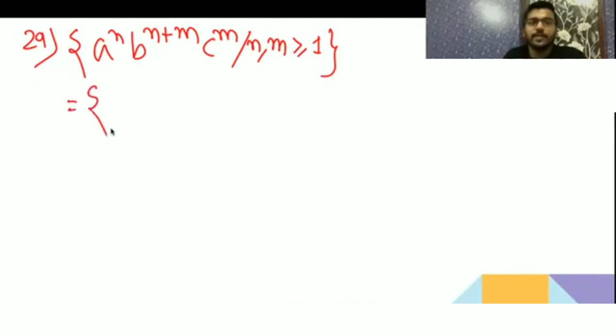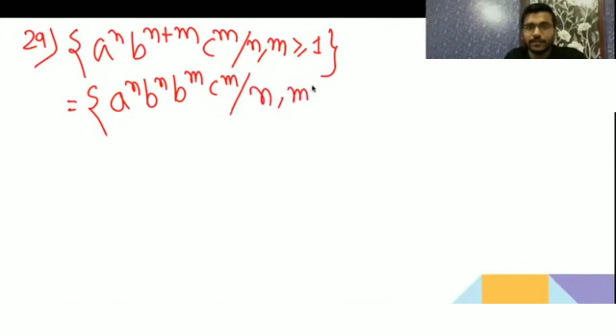So you can even write this as a^n b^n, then b^m c^m. So it is saying equal number of a and b, and then equal number of b and c, with the powers n and m being the same within each part. Have equal a, equal b, then equal b, equal c. So it's not a regular language. Everyone is correct.